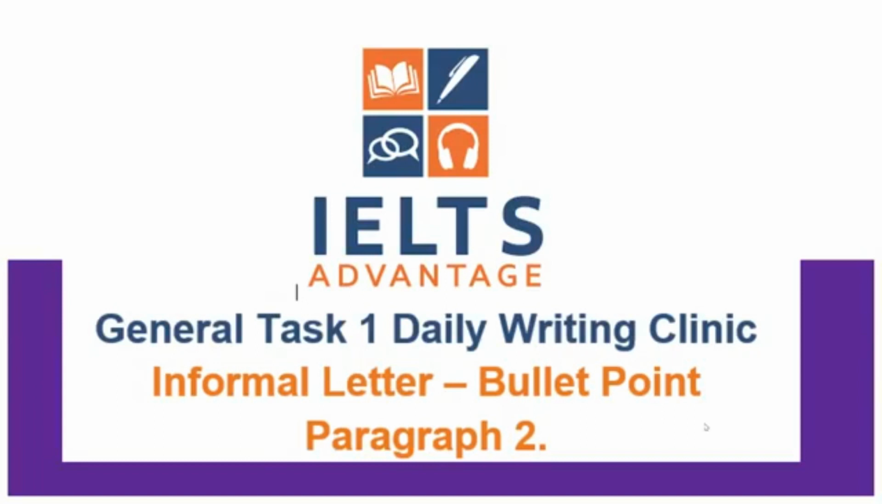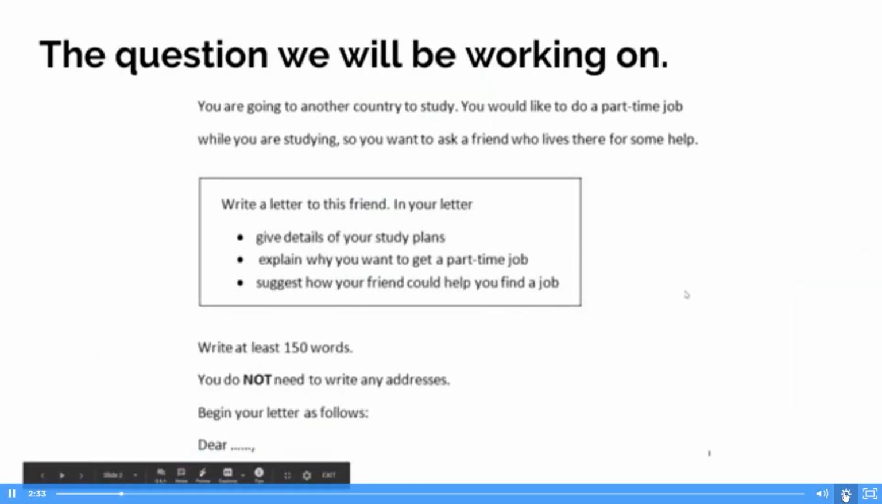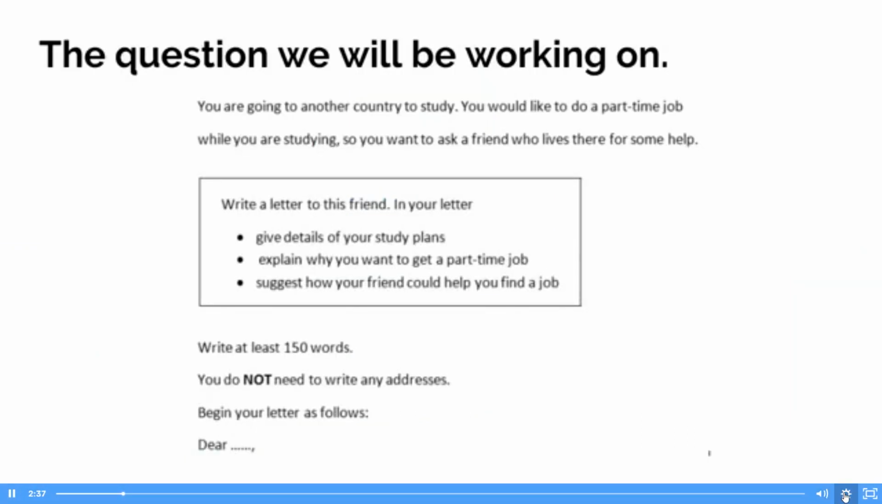So the question we have been working on at the moment is you're going to another country to study. You would like to do a part-time job while you're studying, so you want to ask a friend who lives there for some help. Write a letter to this friend, and in your letter, give details of your study plan. So that was last week's bullet point.